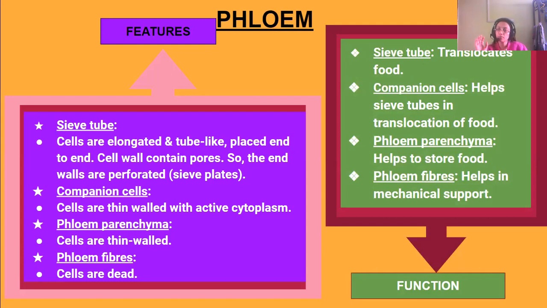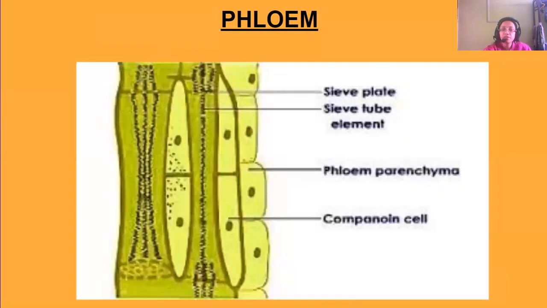plant. Next, this is the picture of the phloem. See, this is the phloem parenchyma, this is the companion cell, and this is the sieve tube element. This is the sieve plate, perforations are there, and the sieve tube element is passing through. These are the perforations which are present.